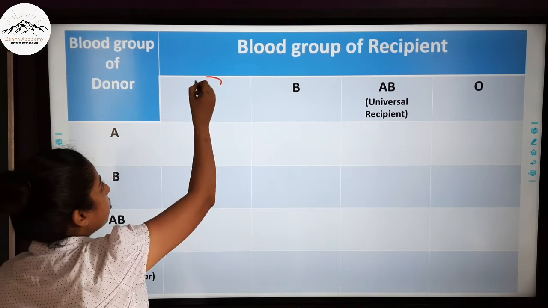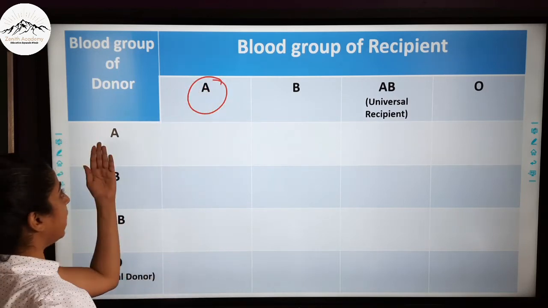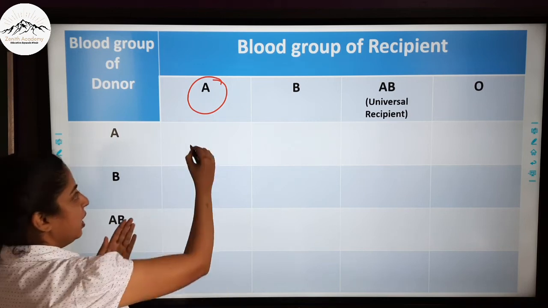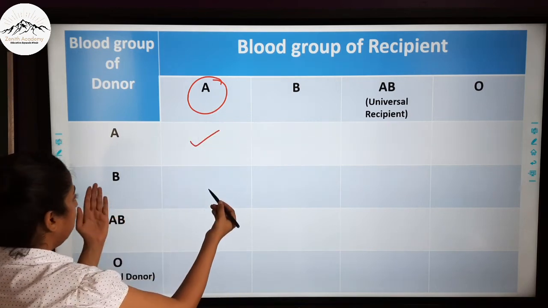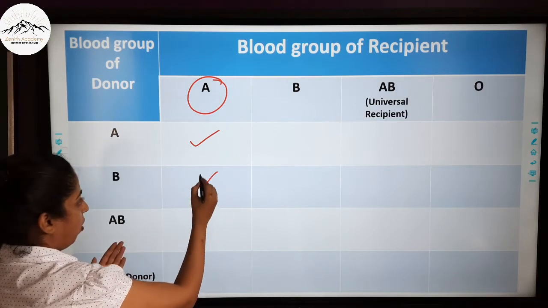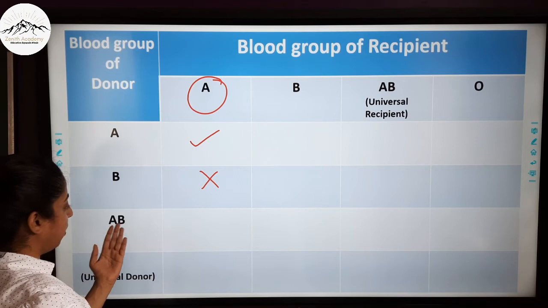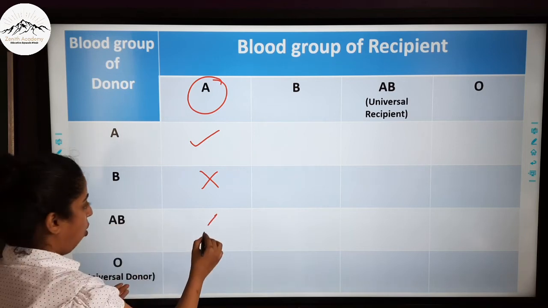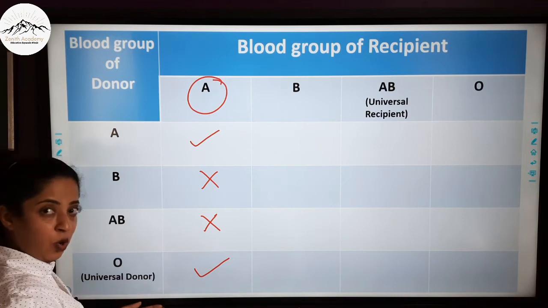So now suppose there is a person who has blood group A. Will he be able to take blood from blood group A? Yes. But will he be able to take blood from blood group B? No. Will he be able to take blood from blood group AB? No. But he can accept blood from the universal donor.